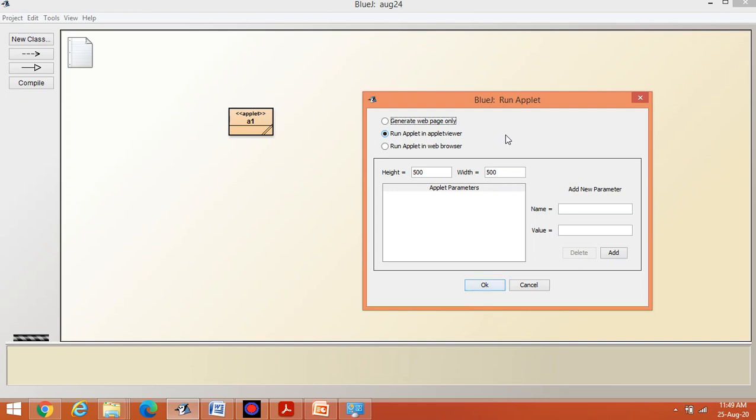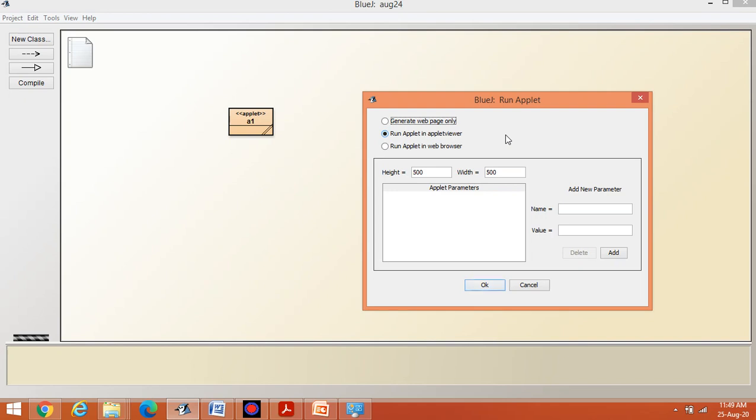Third is run applet in web browser. We have to select the second, but you can experiment on your own system with the first and the third.